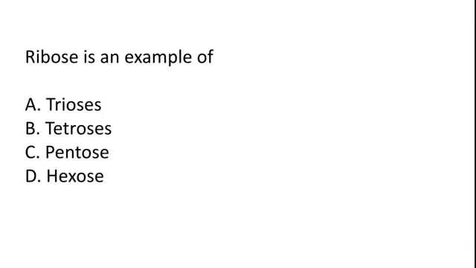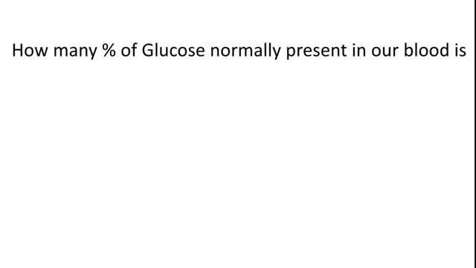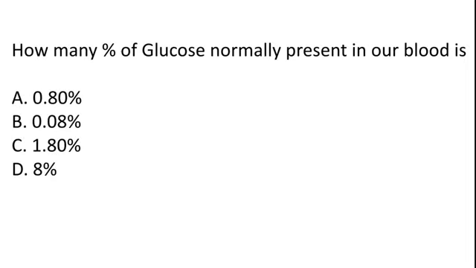Ribose is an example of triose, tetrose, pentose, hexose. So the correct answer is option C, pentose. What percent of glucose is normally present in our blood? 0.80%, 0.08%, 1.80%, 8%. So the correct answer is option B, 0.08%.